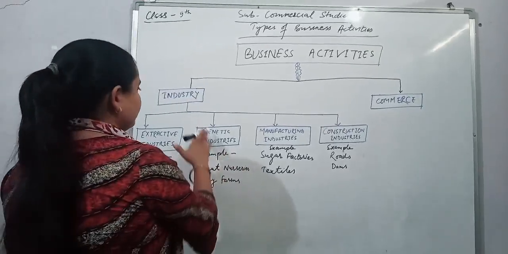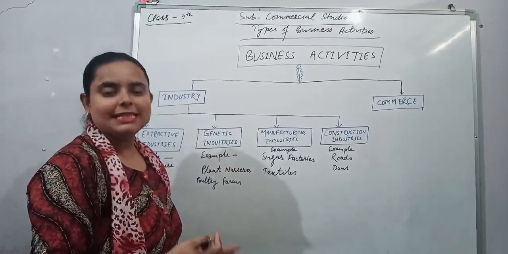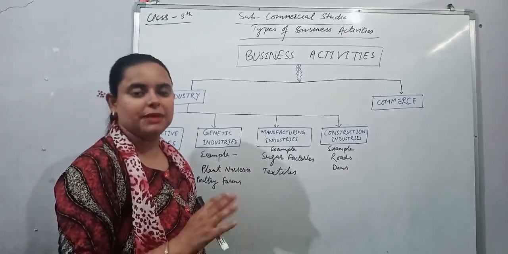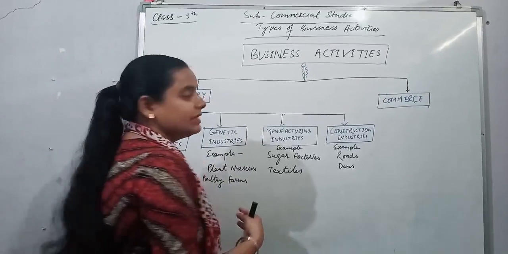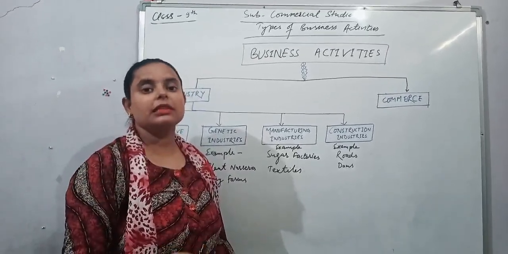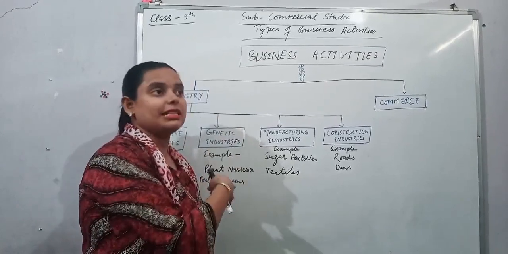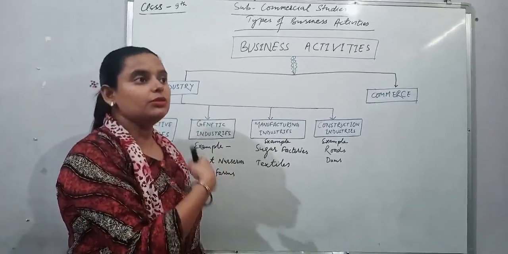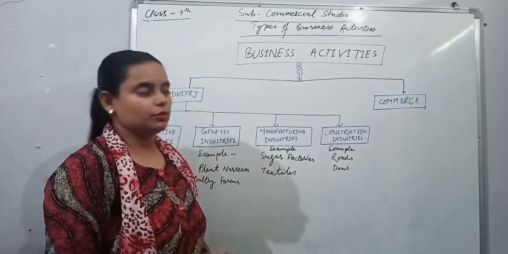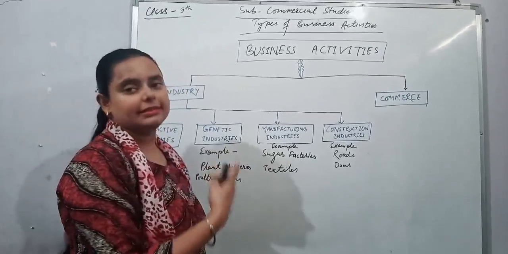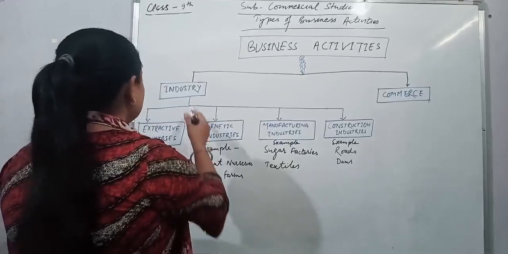Next topic. First we have discussed primary, secondary and tertiary industries. Primary, which are the things which we get from nature, and secondary, in which we transform those natural things into finished goods, and tertiary, that gives us service to use both the things. Next is types of industries.